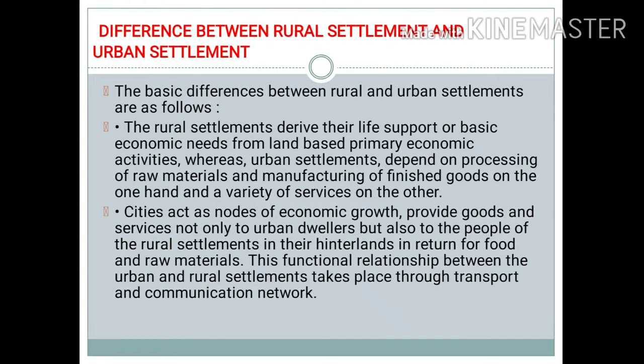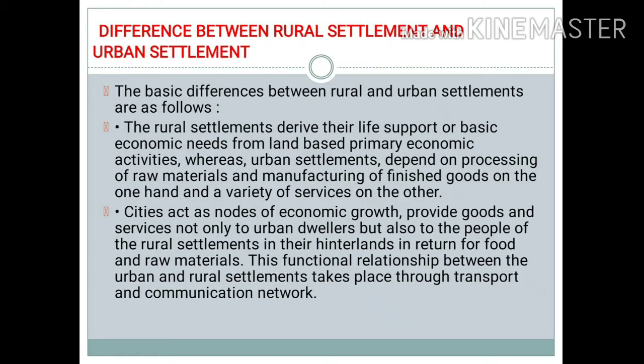We have two types of settlements, rural settlement and urban settlement. We can show the difference between rural settlements and urban settlements. The basic differences between rural and urban settlements are as follows. The rural settlements derive their life support or basic economic needs from land-based primary economic activities, whereas urban settlements depend on processing of raw materials and manufacturing of finished goods on one hand and a variety of services on the other.